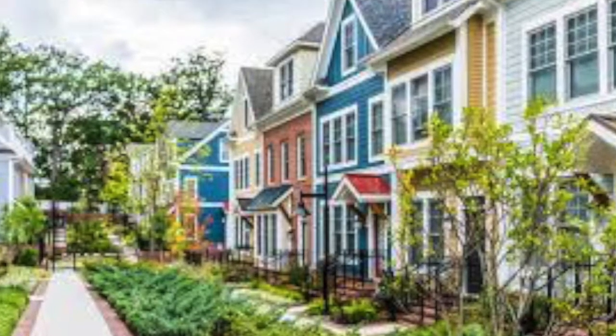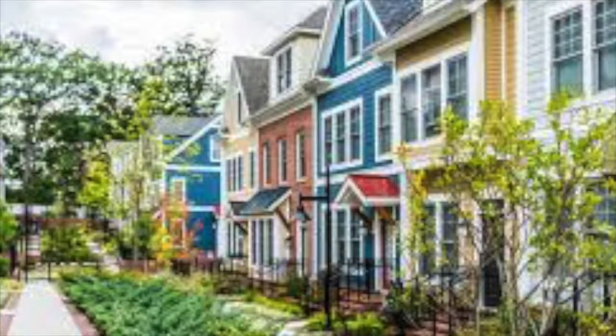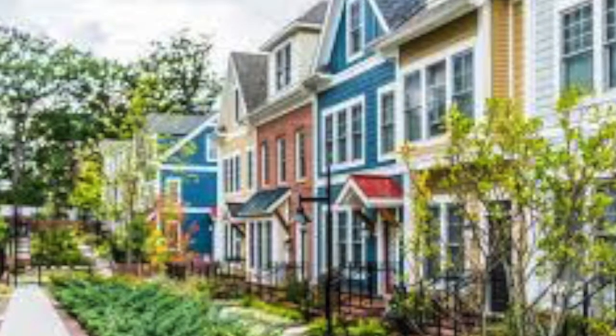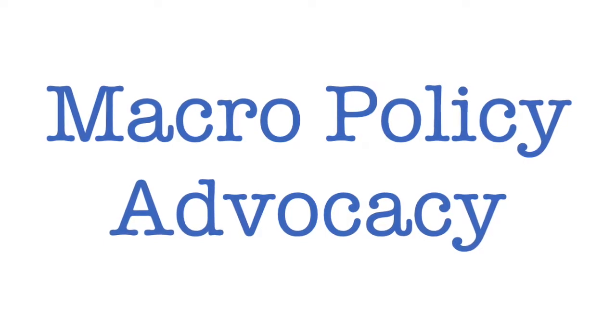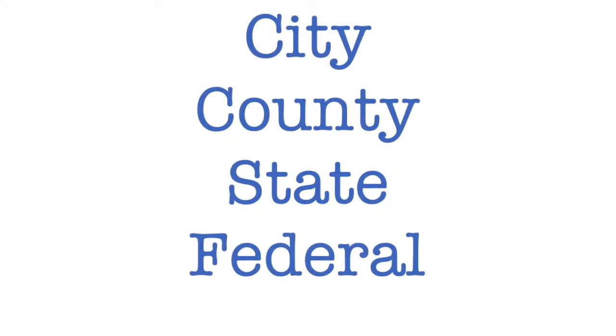An example of meso policy advocacy would be working to create a neighborhood community association to help solve an issue affecting the neighborhood. Macro policy advocacy works to change public policies on a larger scale. This includes policies at a city, county, state, and federal level. People working in macro policy can help encourage these different levels to create new policies or change policies to better serve the people.